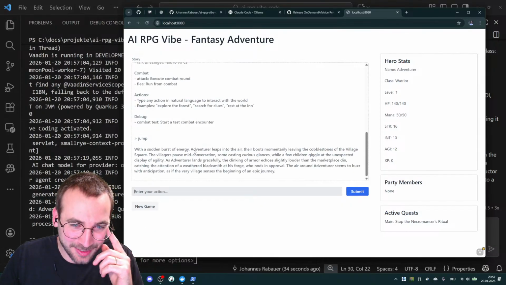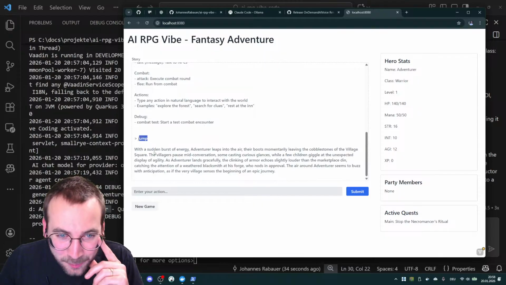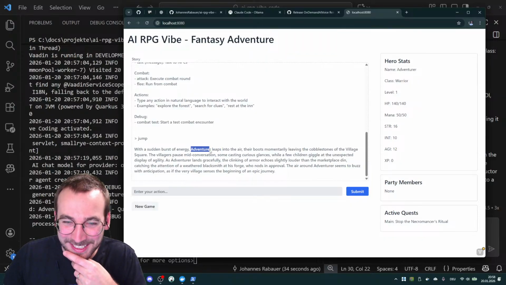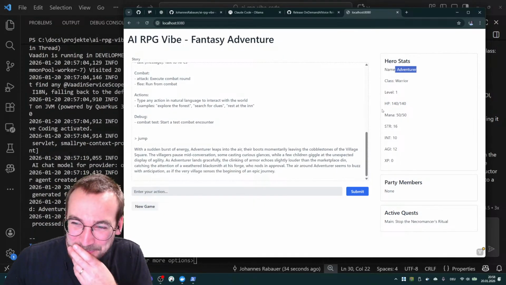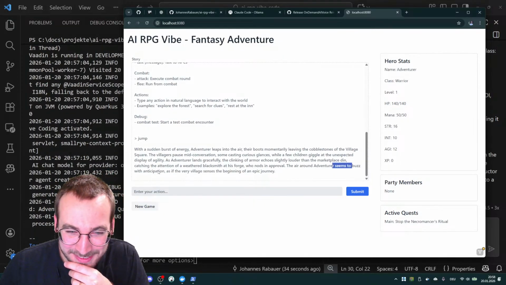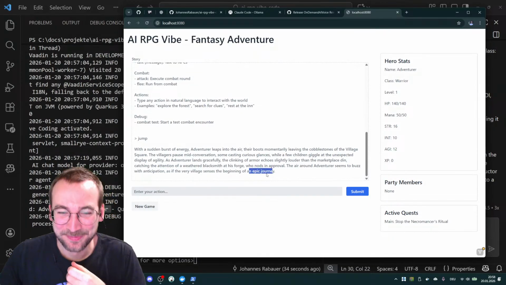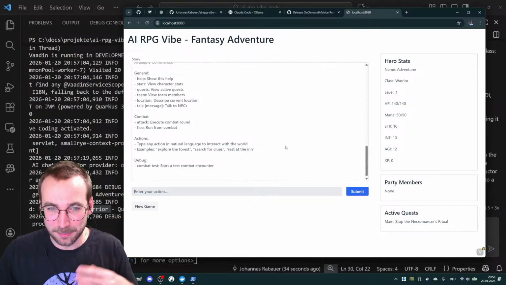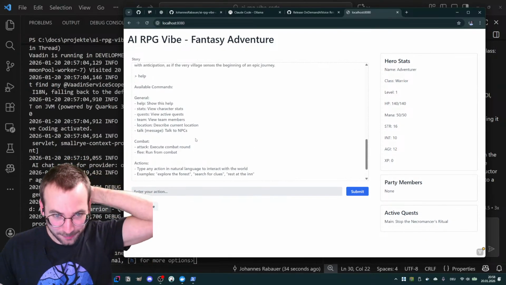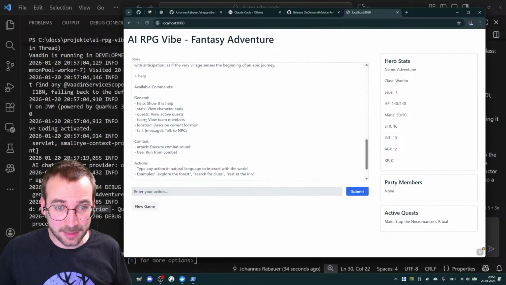Before I'm even checking what works, I try to break it. The sunburst of energy adventurer. The name is adventurer. Yes. That's funny. To buzz with anticipation as if the very village senses the beginning of an epic journey. Cool. Yeah, but you see, if I type in help, the answer is immediate. So this is predefined, which is great. And let's see location.